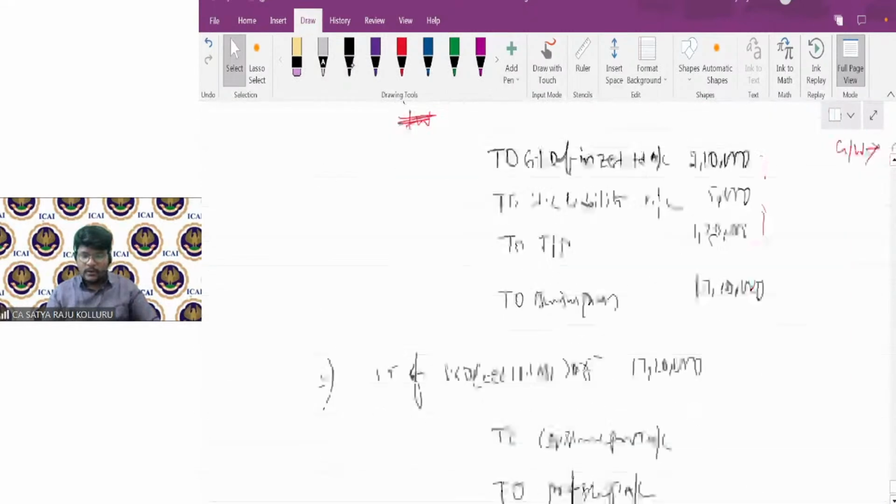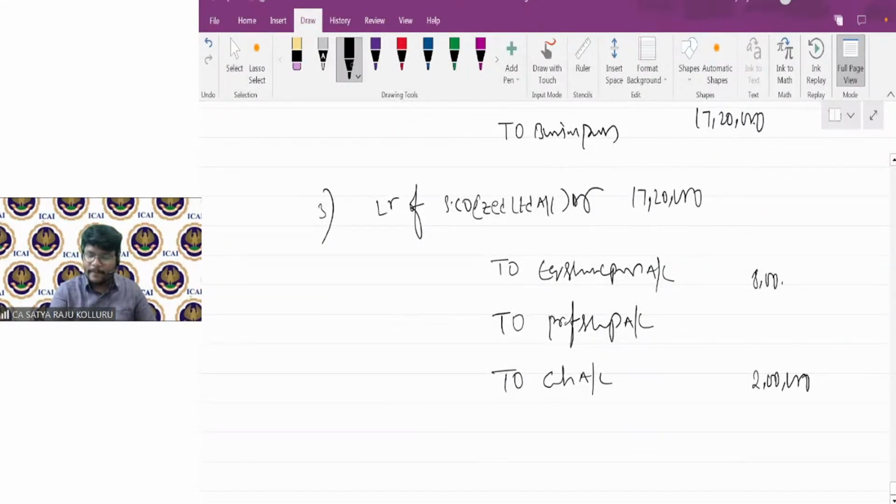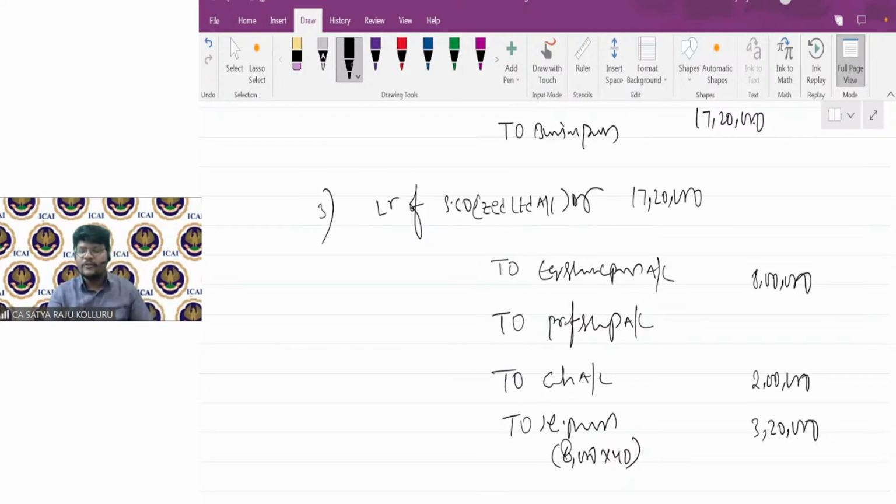So here it will be 8 lakhs, and the securities premium 8,000 into 40, which is equal to 3,20,000. Then what about preference share capital? Preference shares are issued at face value only, which is 4 lakhs. Make the total, it should be equal to 17,20,000. 8 plus 4, 12. 12 plus 2, 14. 14 plus 3,20,000, 17,20,000. Like this, you should represent it.